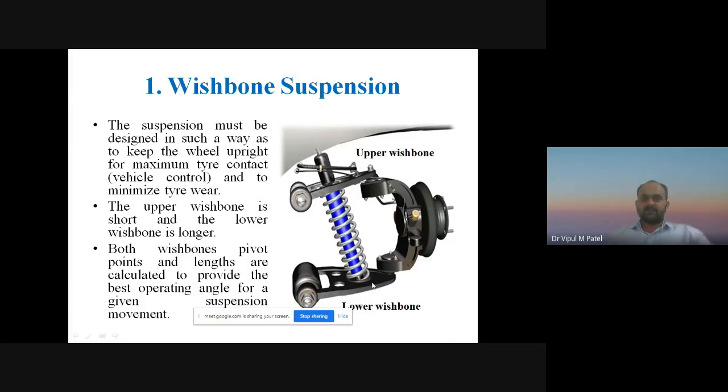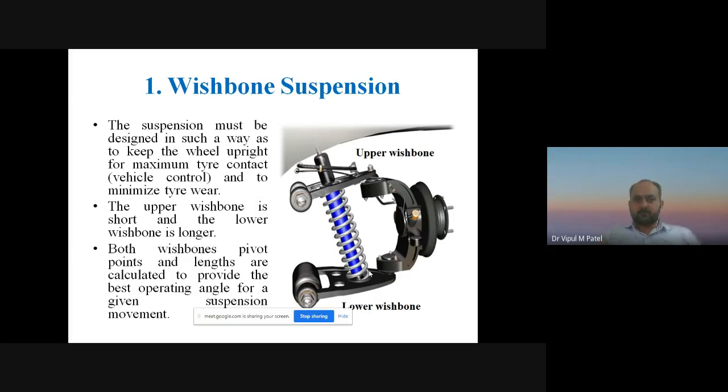But the suspension must be designed in such a way as to keep the wheel upright for the maximum tire contact or vehicle control, we can say. The tire contact with the road surface is what lets us maintain vehicle control. When the tire moves up and down from the road surface, then we cannot control the vehicle with the use of the steering system, right?